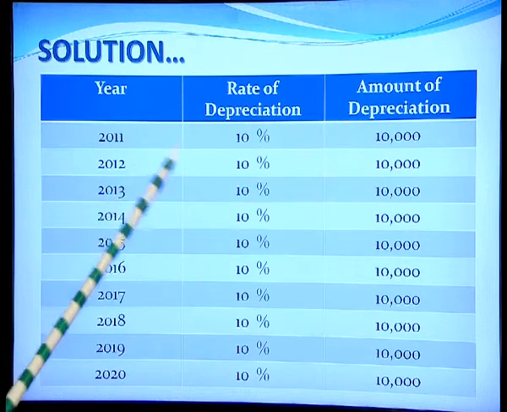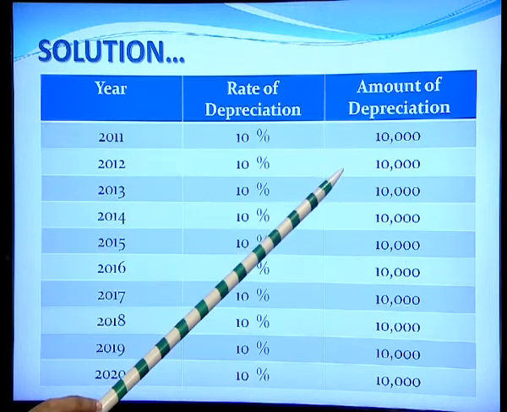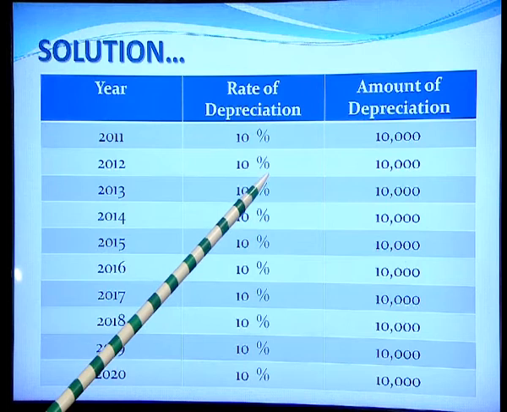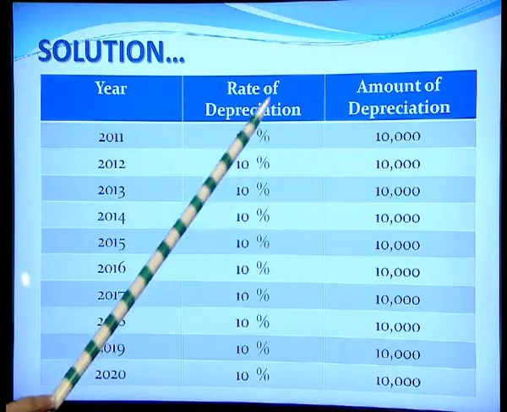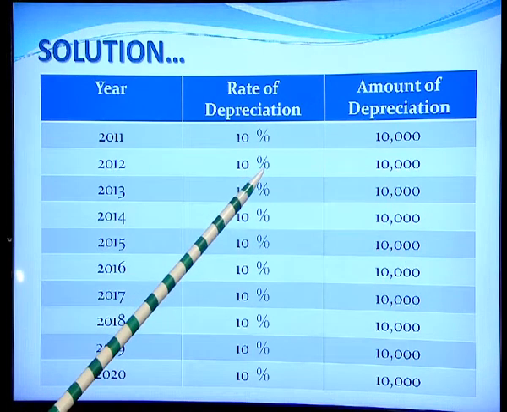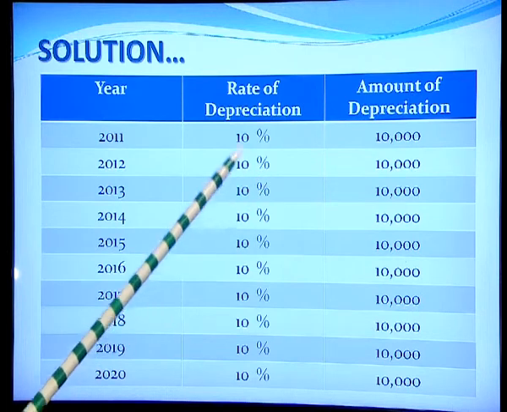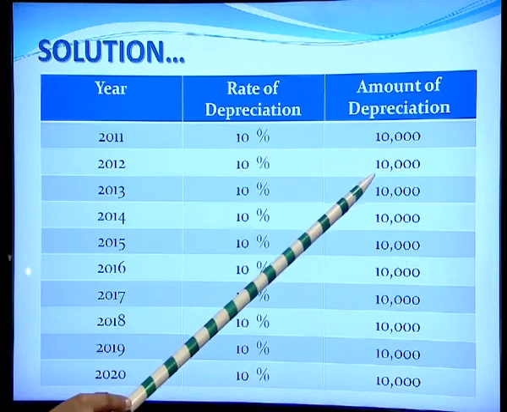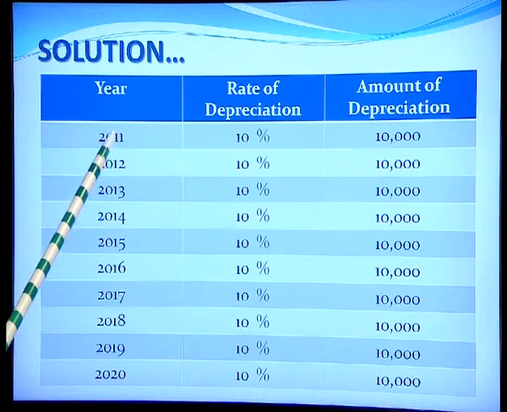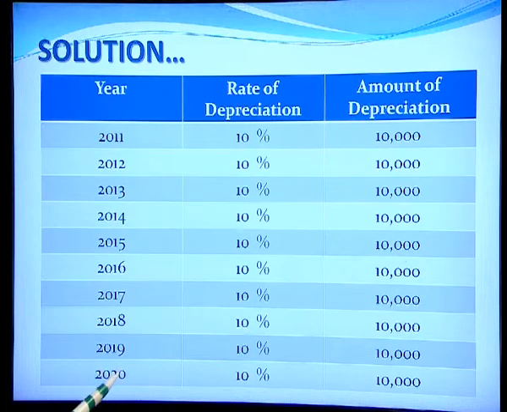Similarly, in the second year, again the amount of depreciation would be constant as we have to use the straight line method of depreciation. So, again the amount of depreciation shall be 10% of the original cost, and that again is 10,000. So, likewise for all the years up till the end of the 10th year, that is 2020, the rate of depreciation is 10% and the amount of depreciation to be charged would be 10,000 each year to the asset.